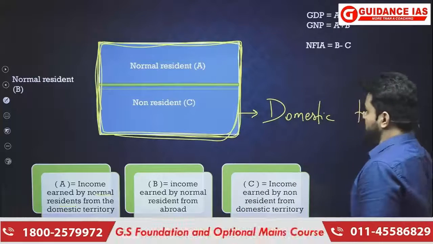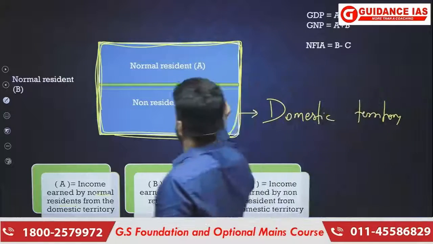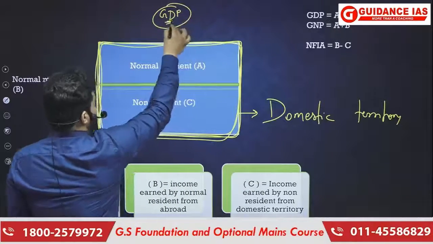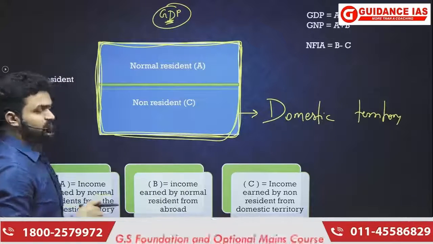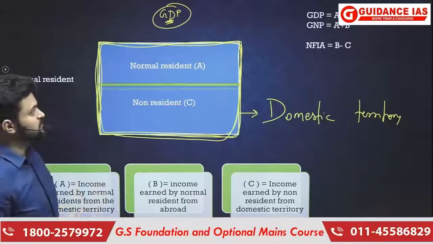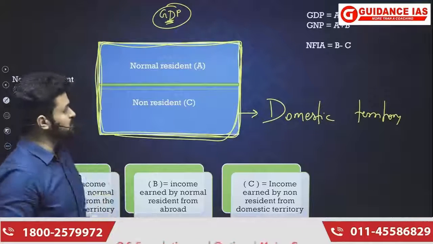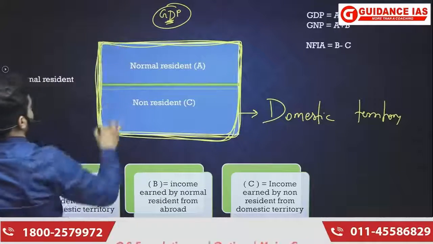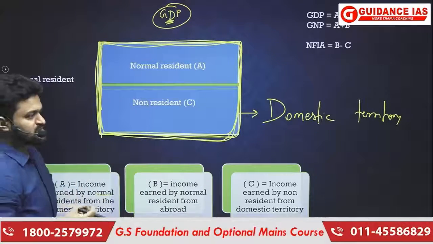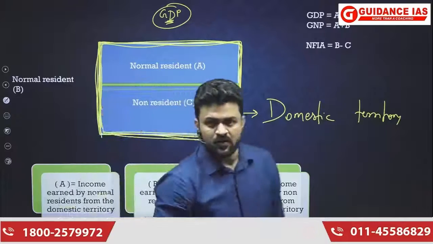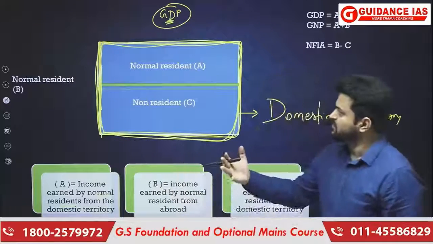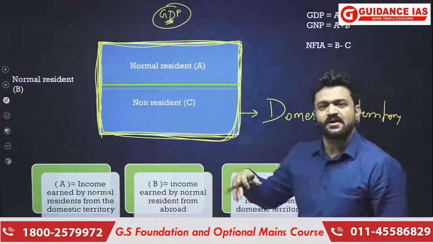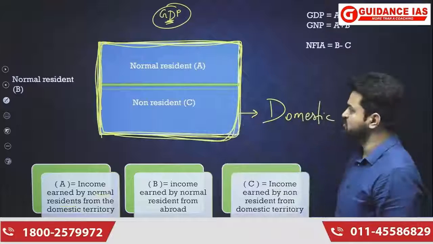Now when you go for the calculation of GDP, gross domestic product, I just explained to you that we are going to be concerned about whether the production is taking place within the domestic territory of a country or not. Let us see here. This is the domestic territory, and here I'm using the word income because every production process generates income. You can use the terms production and income synonymously, because production will be equal to income. That is something we are going to come to know later.